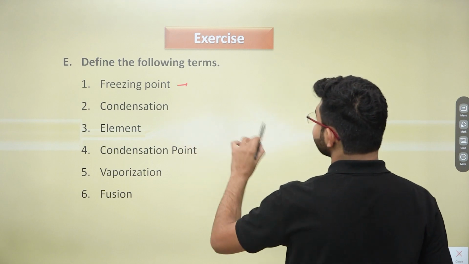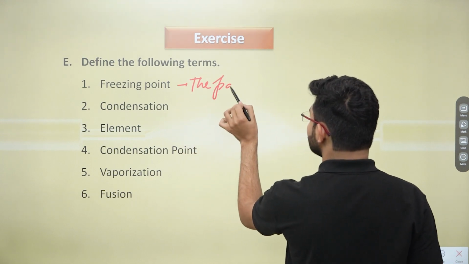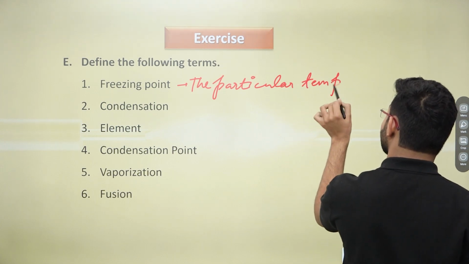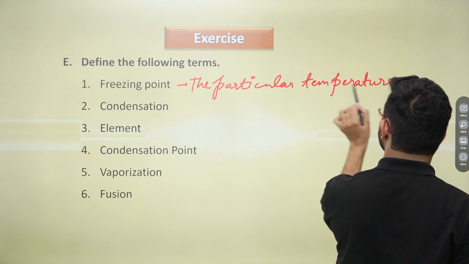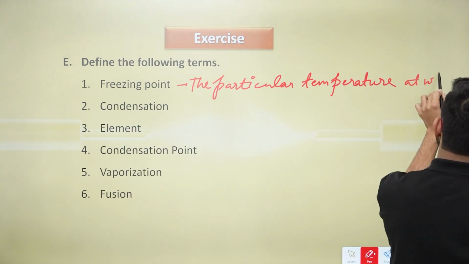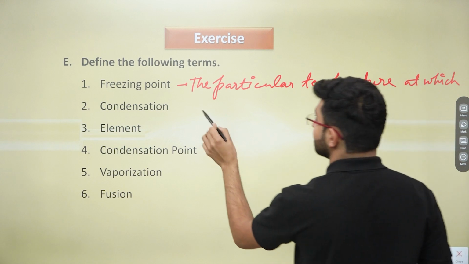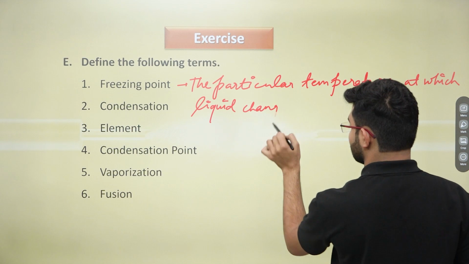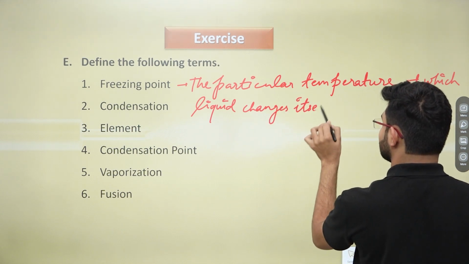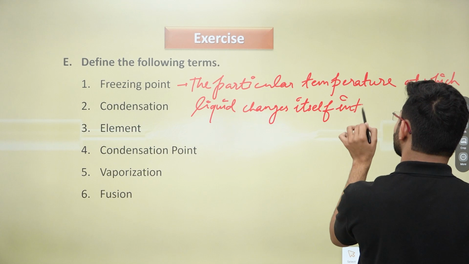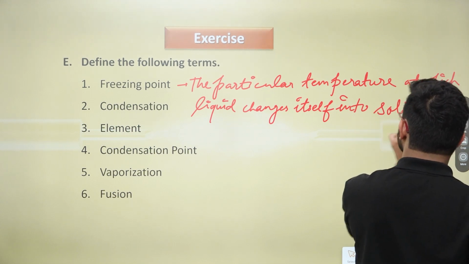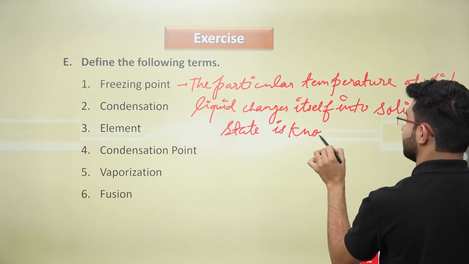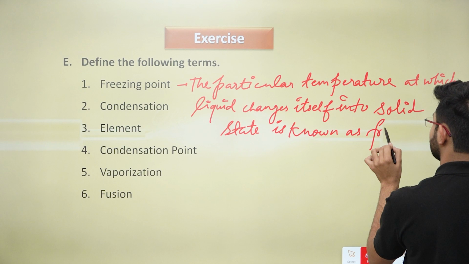Okay, so we can write the particular temperature at which liquid changes itself into solid state is known as freezing point.